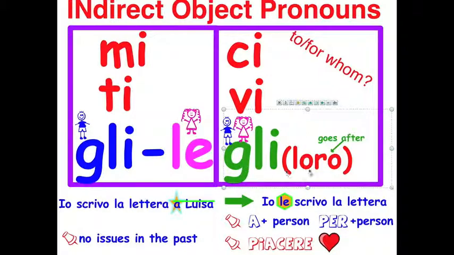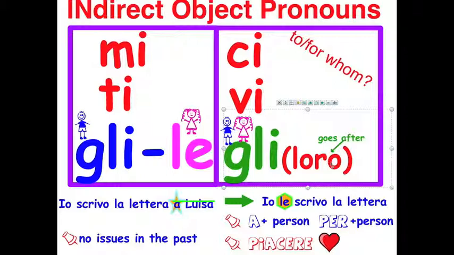Okay, so here you see gli for boys, singular boy, girl. Boys and girls is gli. Okay, either if it's a lot of boys, a lot of girls, a mix, it's always gli. Okay, all of these, mi, ti, gli, le, ci, vi, gli, have the usual location, okay, which is in front of the verb, unless you have an infinitive, and in that case, they go attached to the end of the infinitive that drops the e.